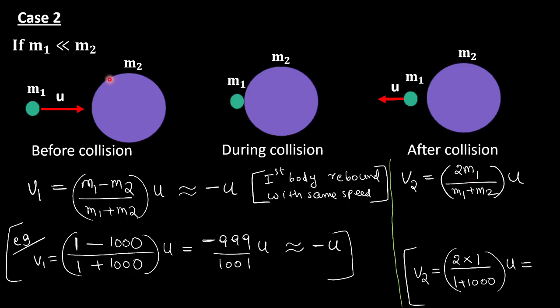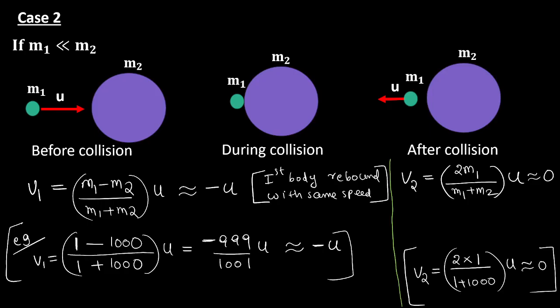M1 is 1 kilogram, M2 is 1000 kilogram. 2 by 1001, is that correct? 2 by 1000 is very small, correct? 2 by 1001 is 0.00, like that. 0.00 something into u, approximately 0, right? This is just an example. Okay, understood.